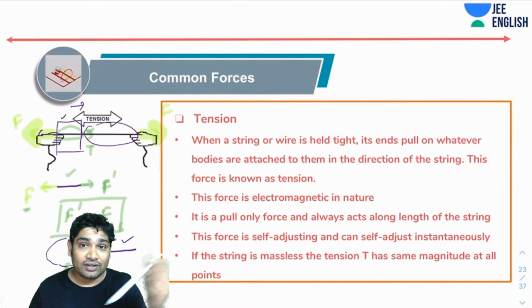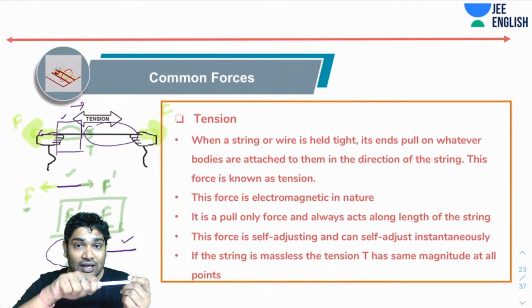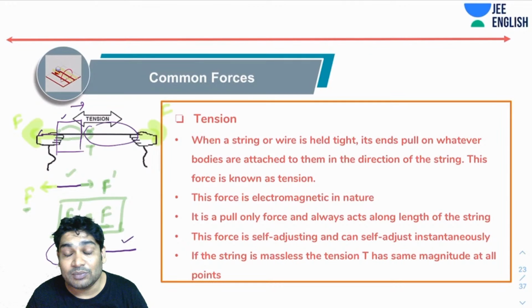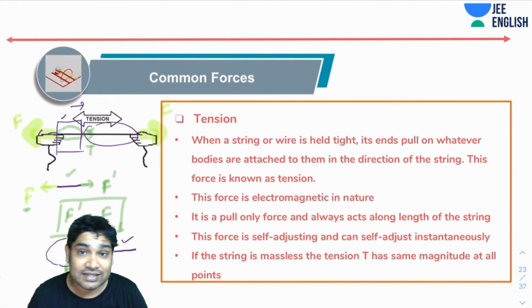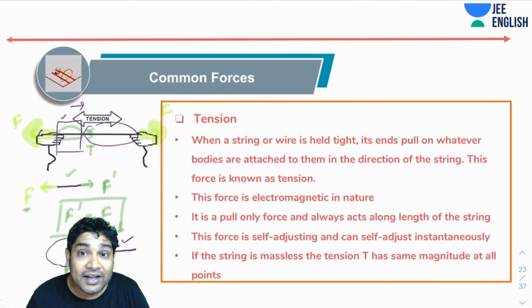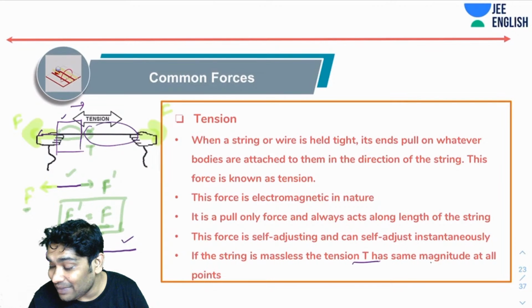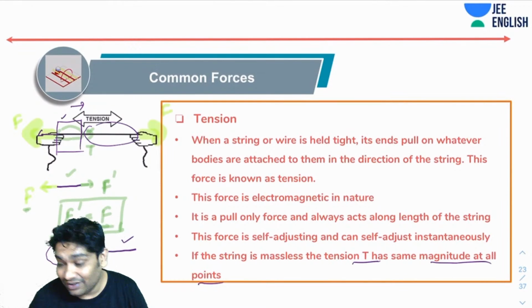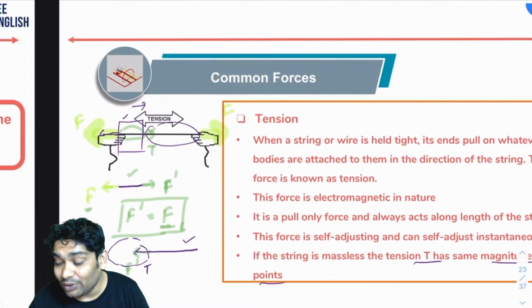Imagine there is an end of a string which is fixed, and if I suddenly pull this end, suddenly a tension must have come, so this force can self-adjust itself instantaneously. Now comes the important point. If the string is massless, then the tension T has the same magnitude at all the points. What do I mean by that?